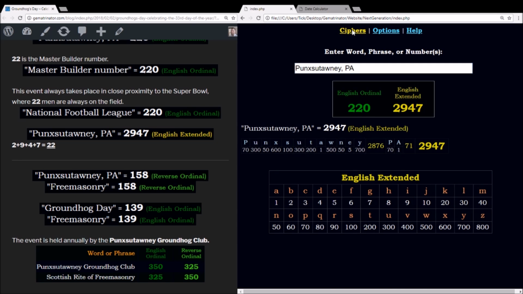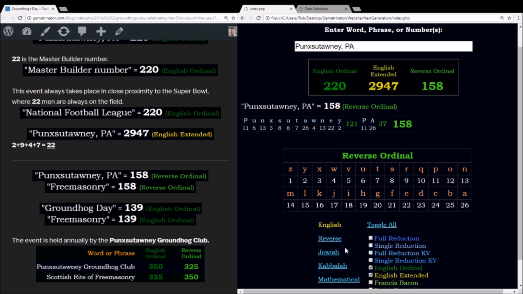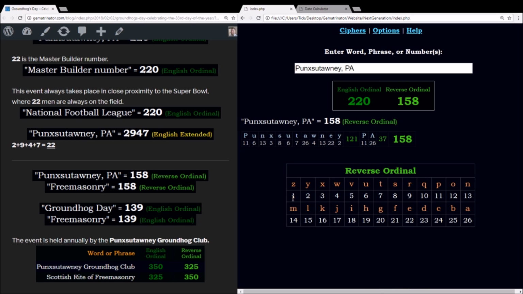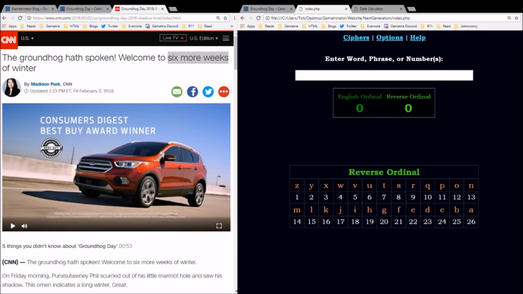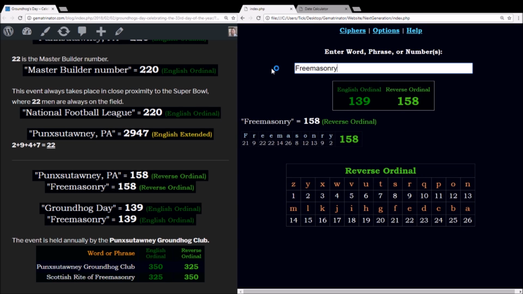The next cipher I'm going to look at is reverse ordinal. And this is basically exactly what it sounds like. You take the alphabetic order and flip it around. You make Z as 1, Y as 2, X as 3, all the way through A as 26. Using this method, Punxsutawney PA sums to 158. If the groundhog sees his shadow, then they say that there's 6 more weeks of winter. In the reverse order, 6 more weeks equals 158. The word Freemasonry also sums to 158.